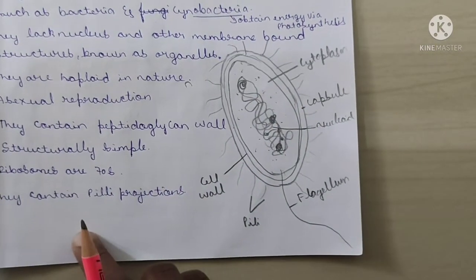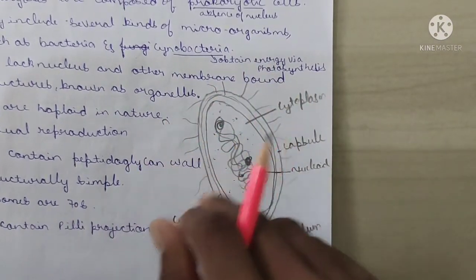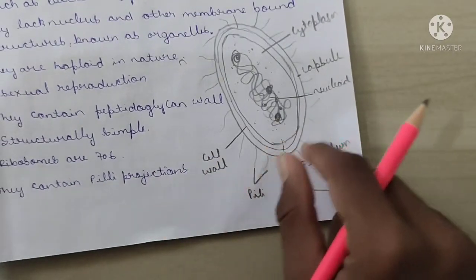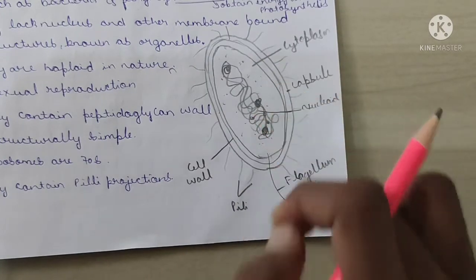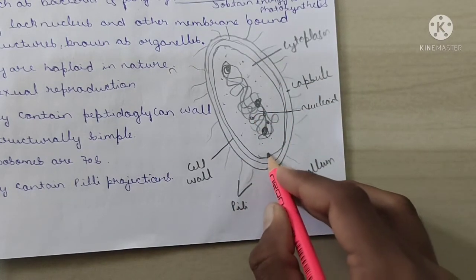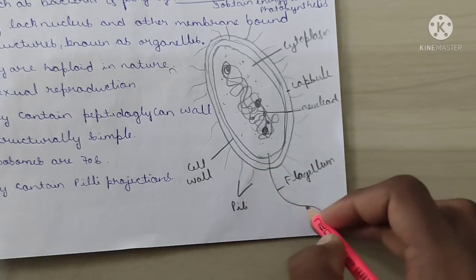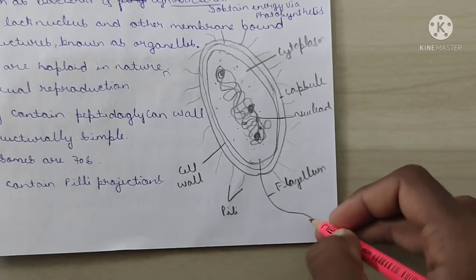Yes, they contain pili projections. What you are observing now here, these projections are pili, and they also contain the long flagellae. You just remember one difference between the pili and flagellae. Flagellae will arise inside the prokaryote. This long thread-like structure, flagellae, arises from inside the prokaryote.